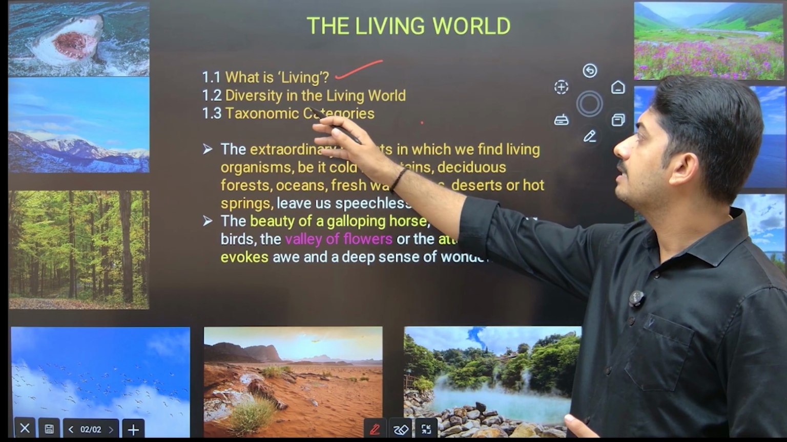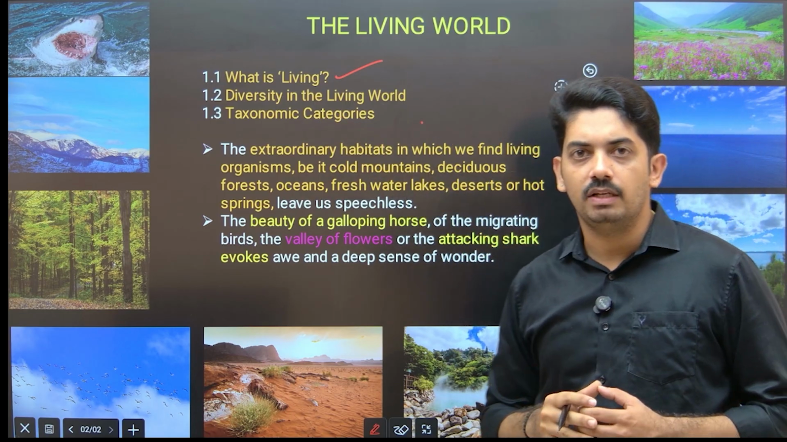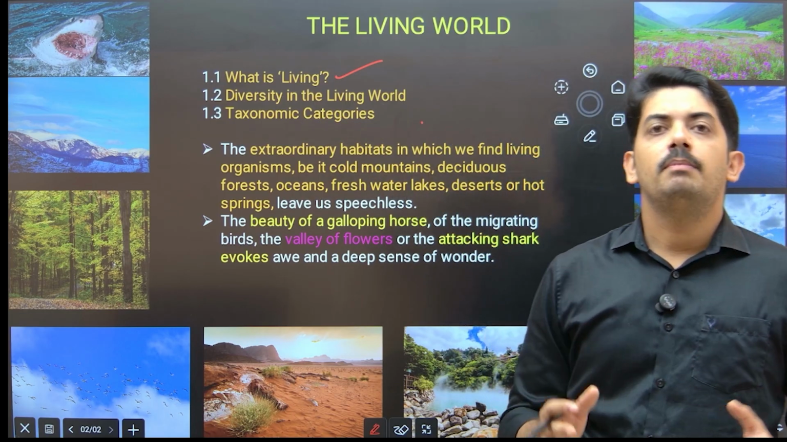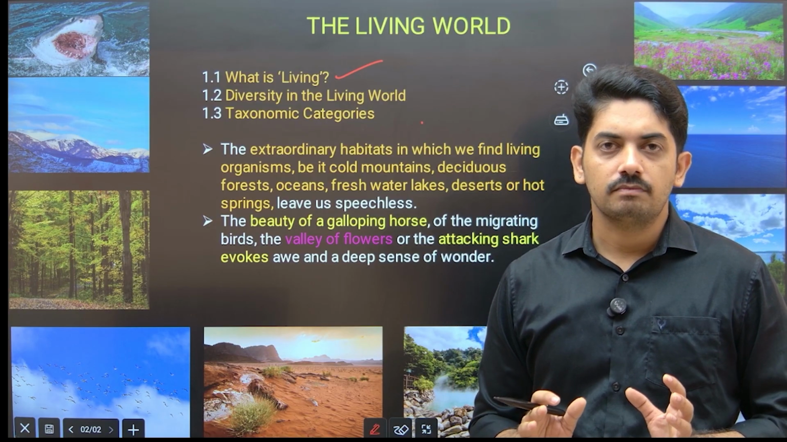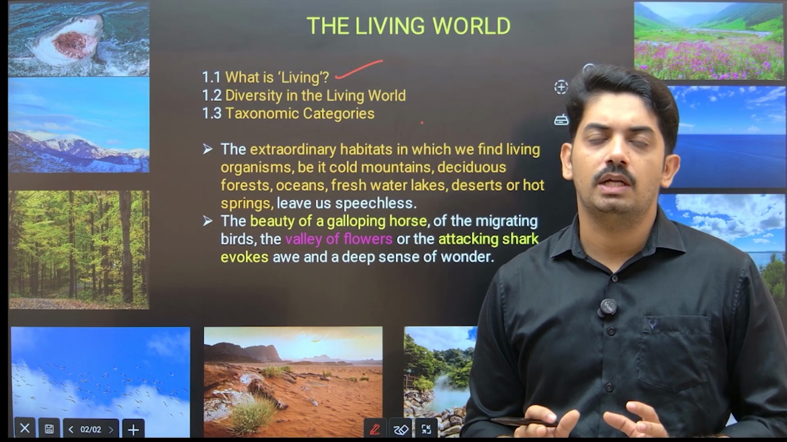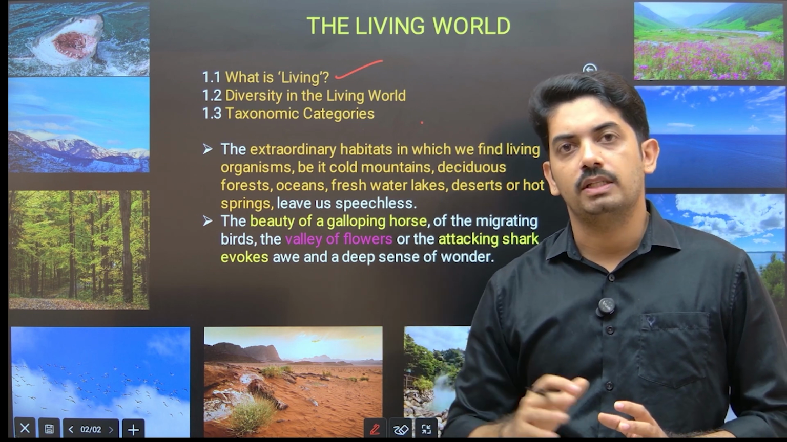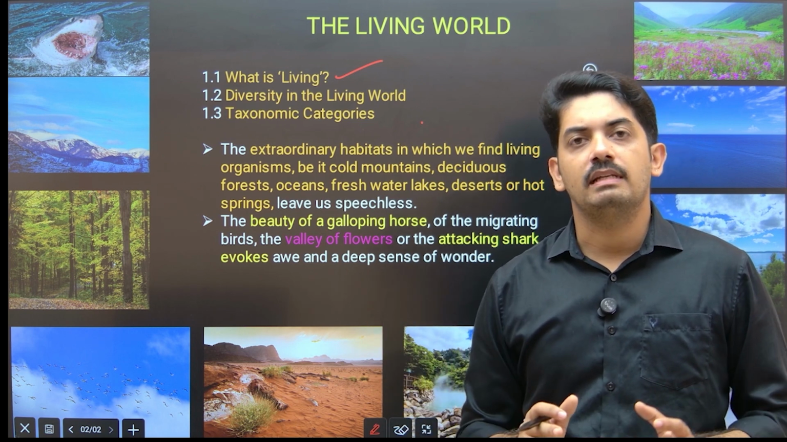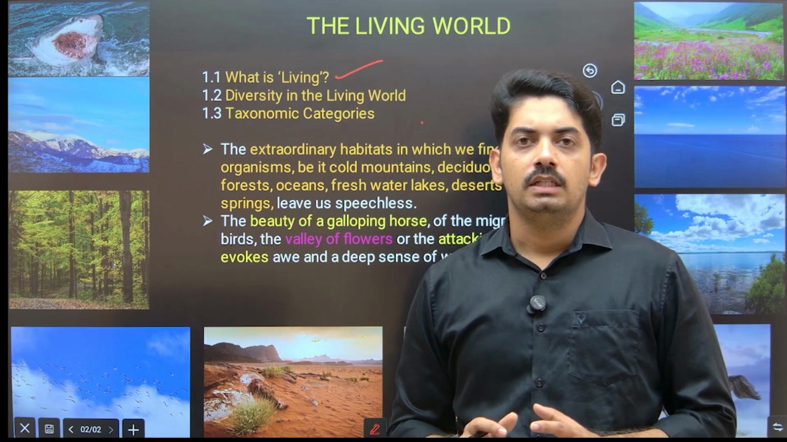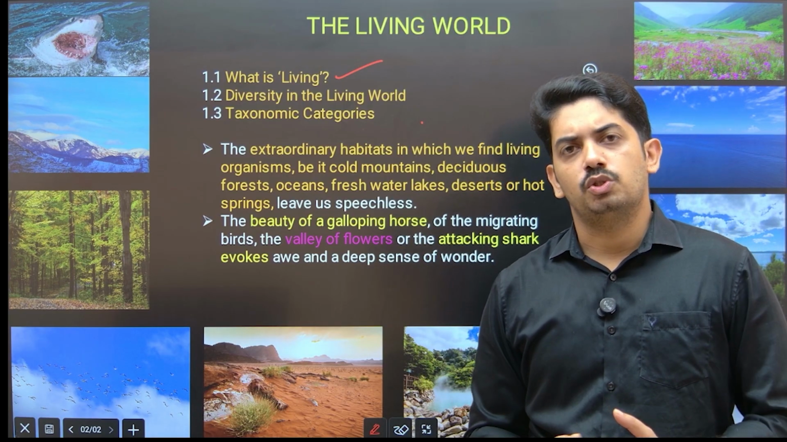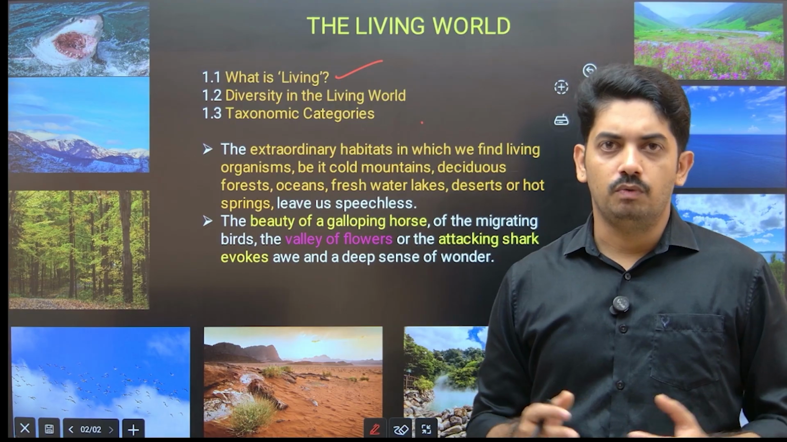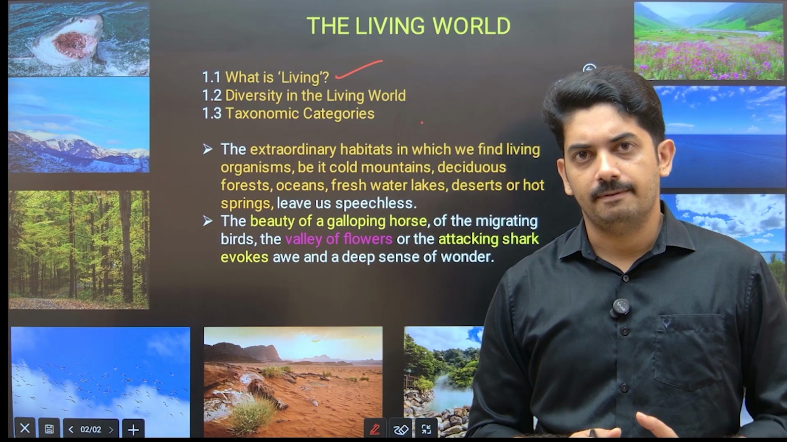Then the second topic is related to diversity in the living world. This is all about all the types of living organisms present in this world, from unicellular organisms to the most complex organisms. Around 1.7 to 1.8 million different species have been identified so far, and there are still so many organisms to be found, and scientists are working on it.